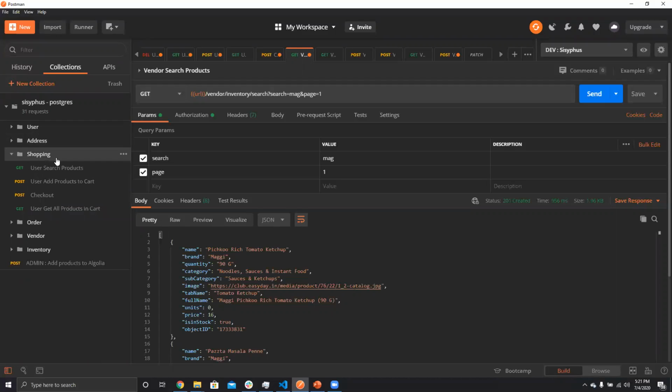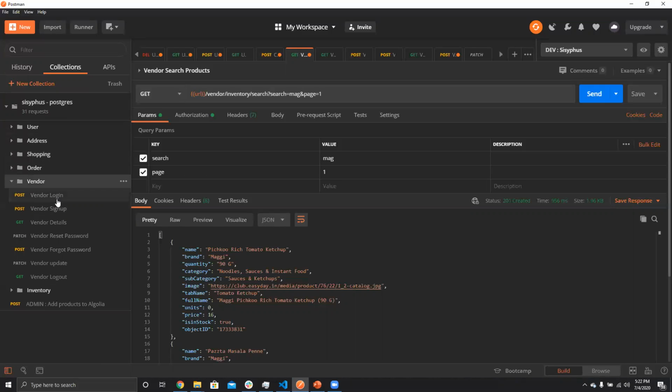Then shopping is there, so the user can shop. The user can add a product to his cart and then check out. Then the orders are there, so the user can see all his pending orders and so on. There is also a vendor who can get his orders. The vendor can also log in and sign up, just like a user.